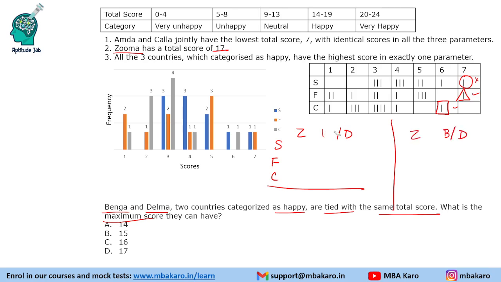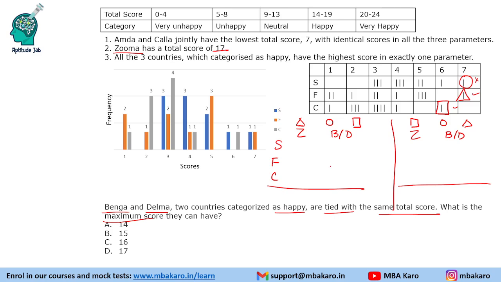Instead of putting B and D, we can put one country as per the representation. So Zuma is triangle. One country can be taken as circle, another will be taken as square. If Zuma is square, one country will be taken as circle, another as triangle. So B and D can be interchanged among themselves, because the total is the same. It does not matter which is circle and which is triangle.